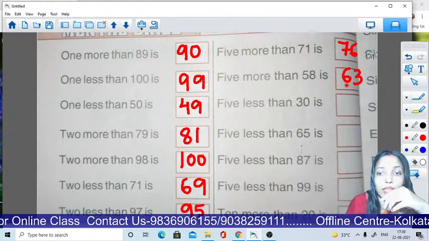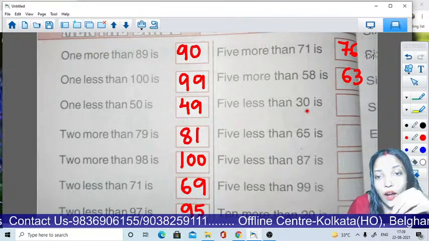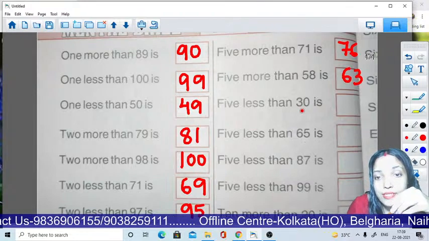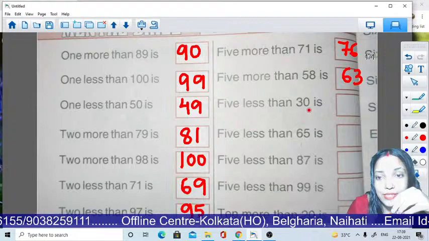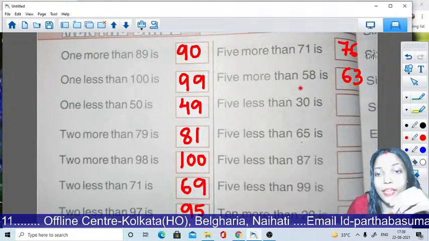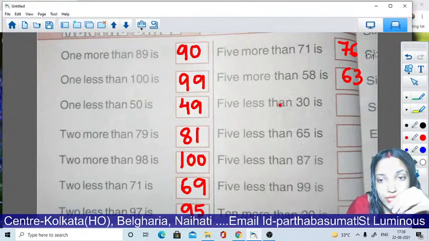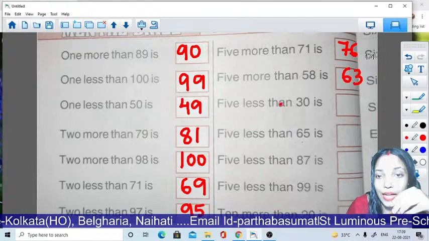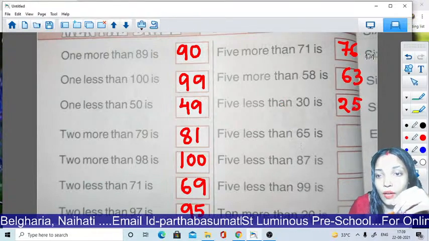Okay students, clear? Again, 5 less than 30. Less than means backward counting. So students, 30, 29, 28, 27, 26 and 25. So write here 25.